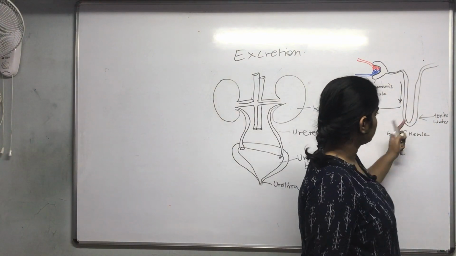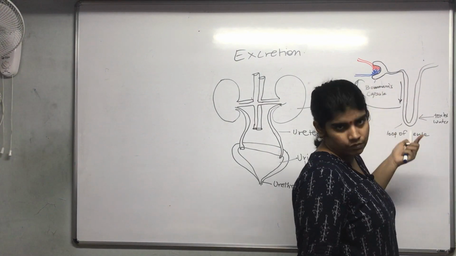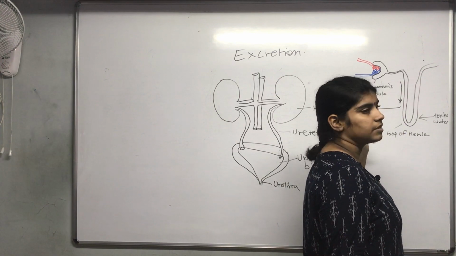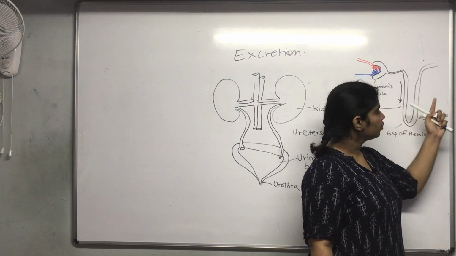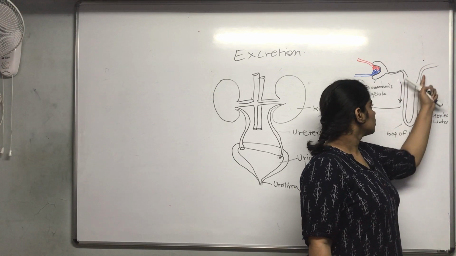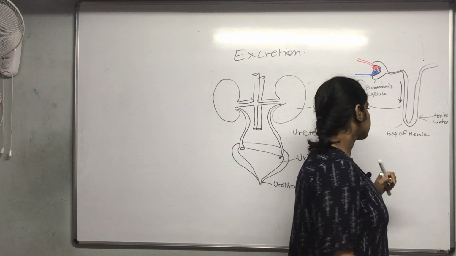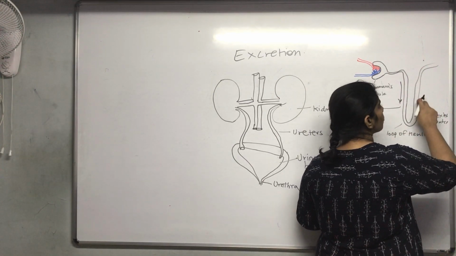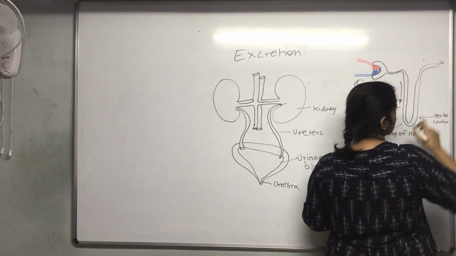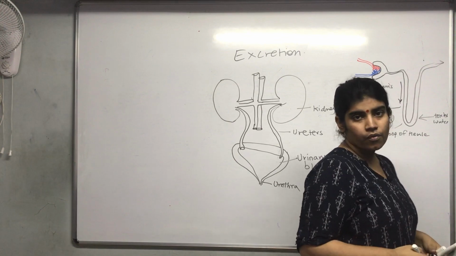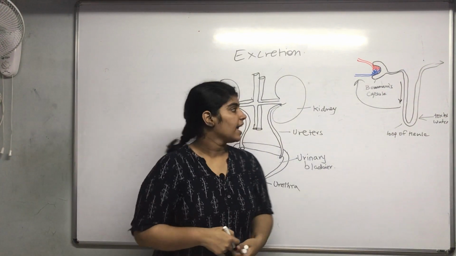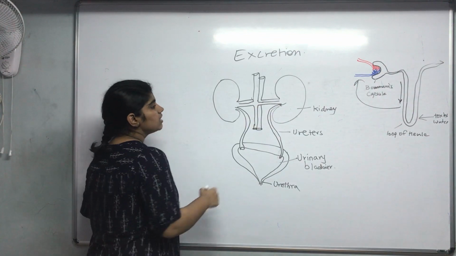In this condition, all your organic things and all your inorganic things have been absorbed. Excess water along with minerals is absorbed over here. So what you get from here is a certain amount of water along with the toxic waste, and that waste is